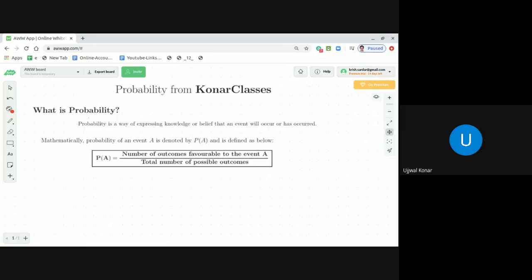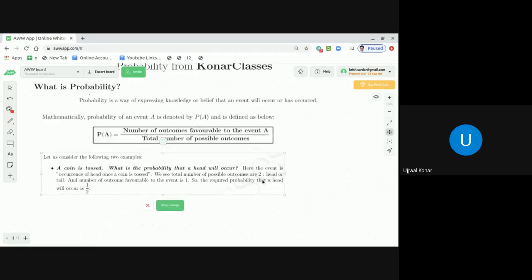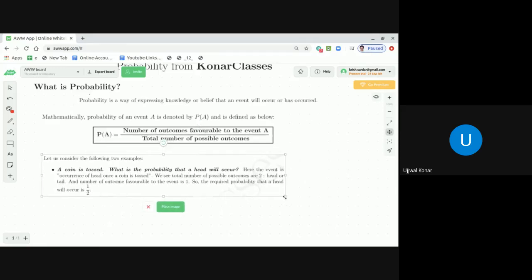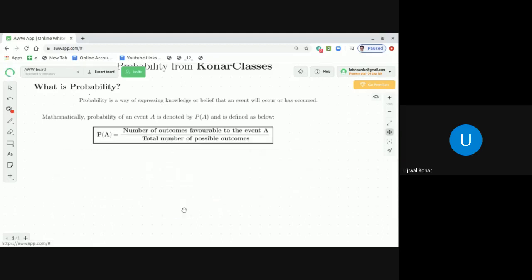Let us understand. Let me pull this from my study material, and let me explain you further. Let us consider the following 2 examples. The first example, let me spend some time in explaining this, because once you have the fundamentals clear, then it is a very easy way of moving forward. So let us consider the following 2 examples. The first one,